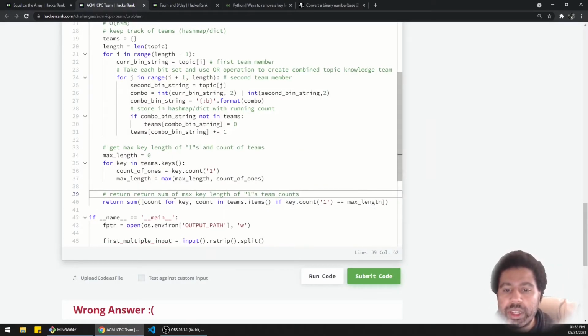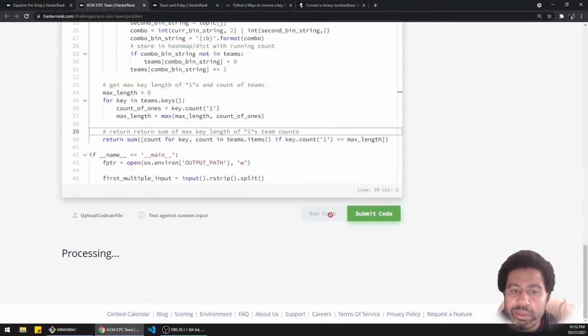We're looping through all the keys and values in the teams dictionary. We are filtering only the ones that have the max length that we are looking for, and then we're going to sum all the counts up, and that's all that's happening there. So let's run some code, see what happens.